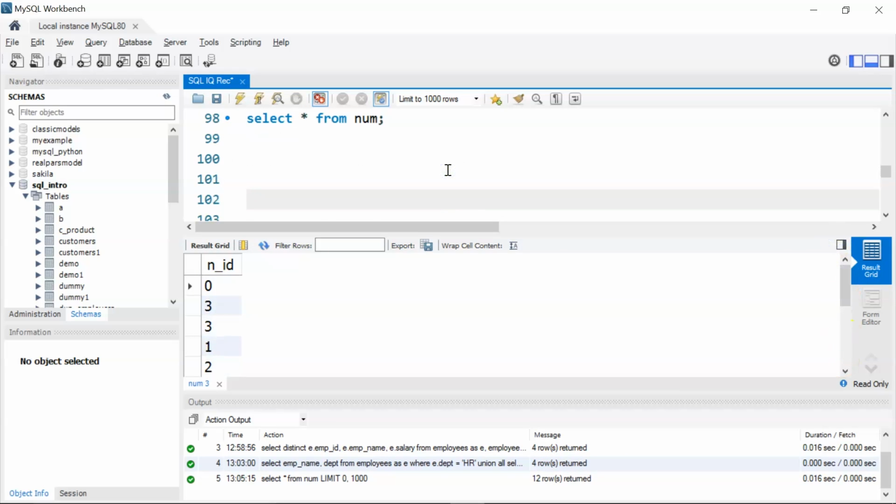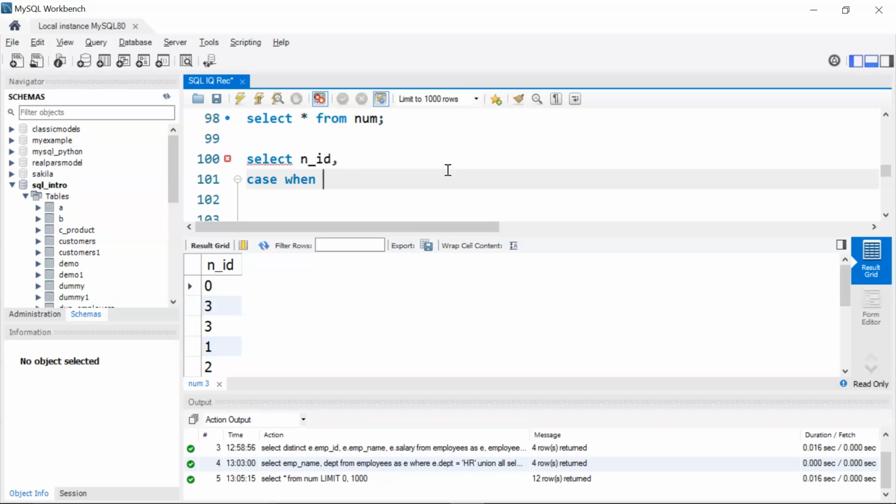Now let's start with our query. I'll write select n underscore id, comma, then I'm going to write my case statement. So I'll use the keyword as case when n underscore id equal to 0. I'll use then n underscore id plus 10.